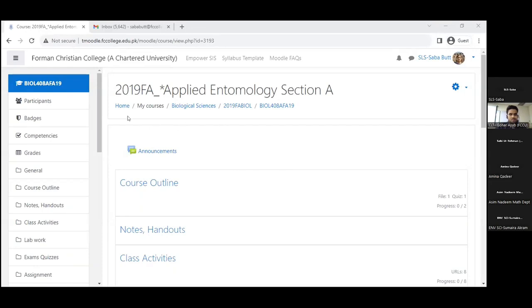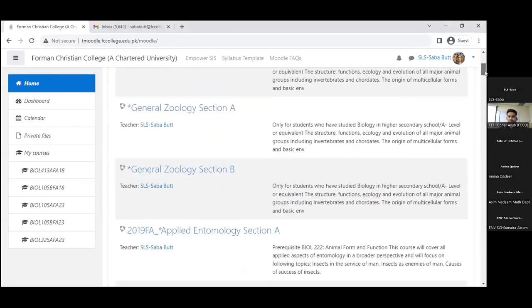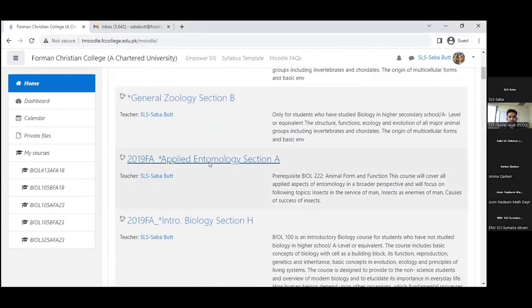All right. So I have used my old course to explain this. First of all, you have to log into your Moodle account and you will reach the home page. This is how you look at your courses. I think everyone has already attended the session on the Moodle introduction, so I go straight to an old course where I can explain the whole process. I select this course and open it.